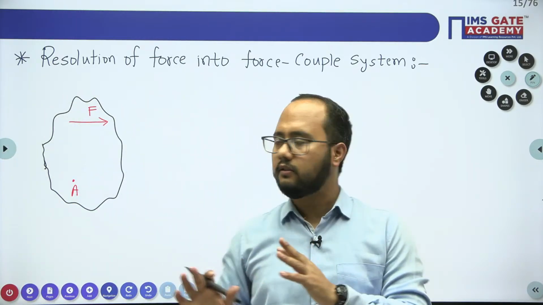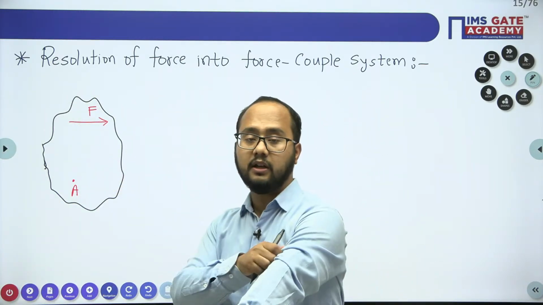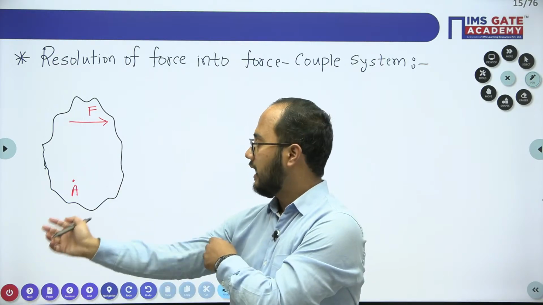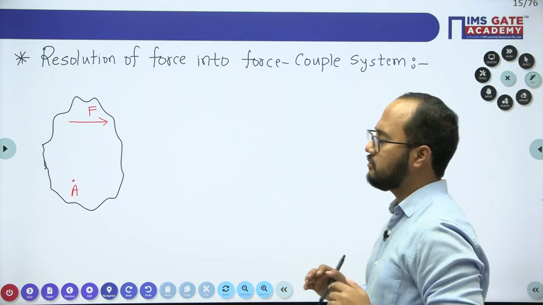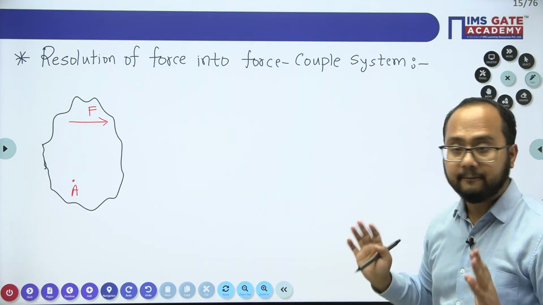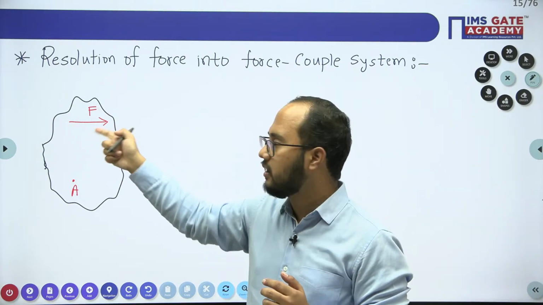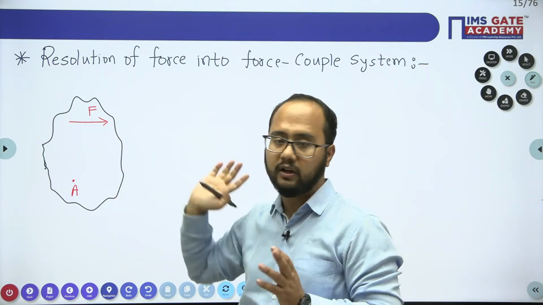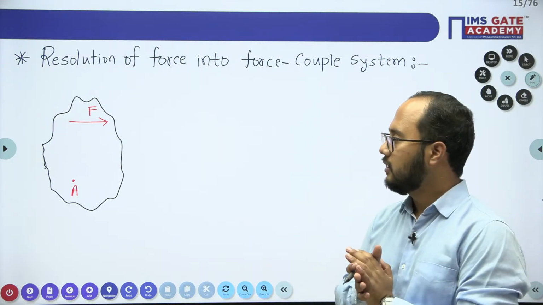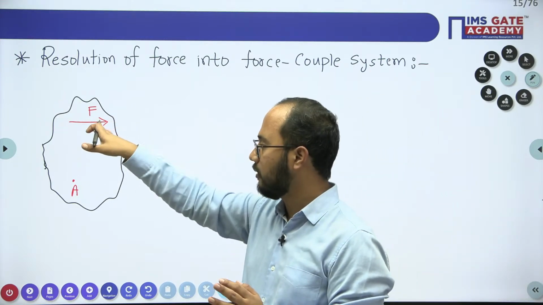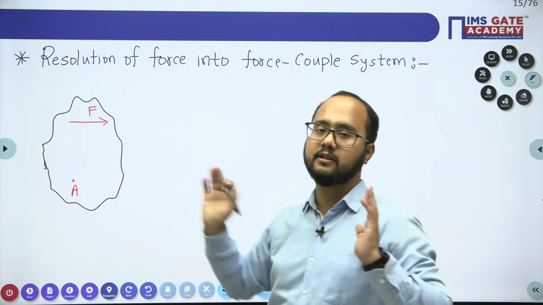It is not that this is the only point we need to consider. Any point in the body you can consider. So let's suppose I have considered this point A, and at point A I want to convert this force into a force couple system.